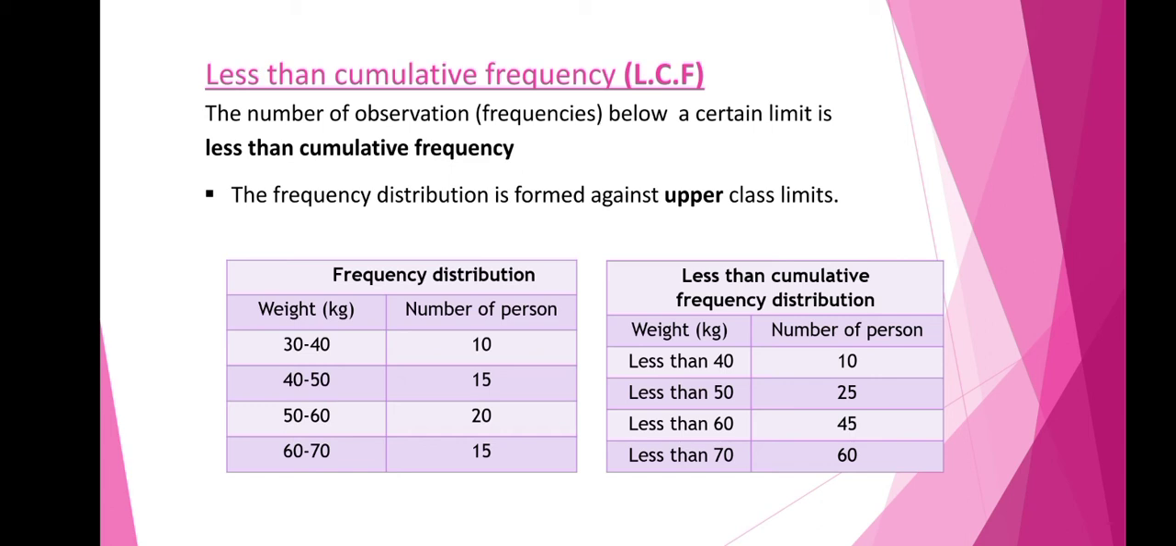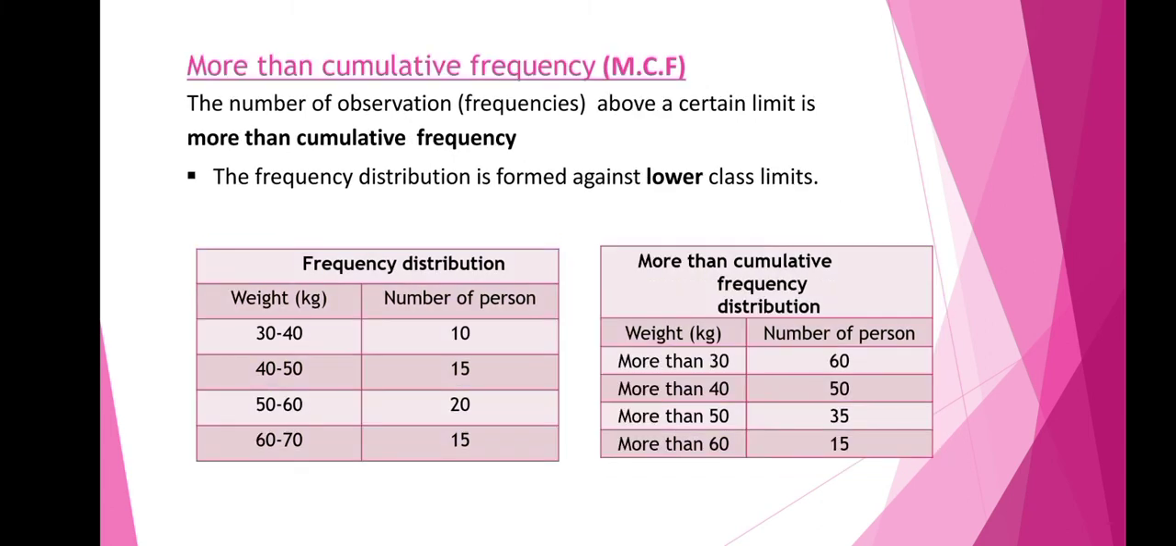So this cumulative frequency is nothing but adding up frequencies. Next we'll see what is more than cumulative frequency. Here also you can see the frequency distribution is formed against lower class limits. Here the frequency distribution table is given and weights of people are considered. And here it is written more than 30, more than 40, more than 50 and more than 60.